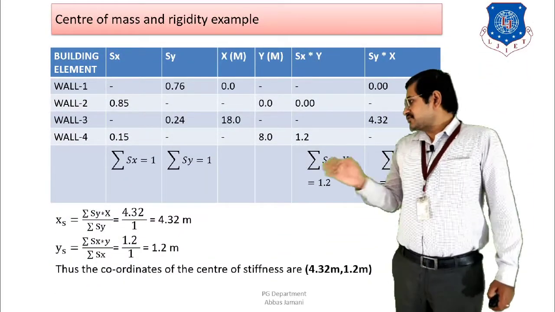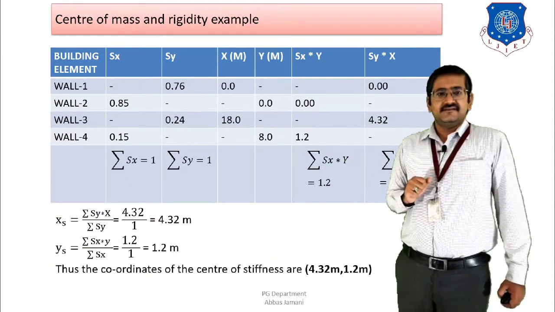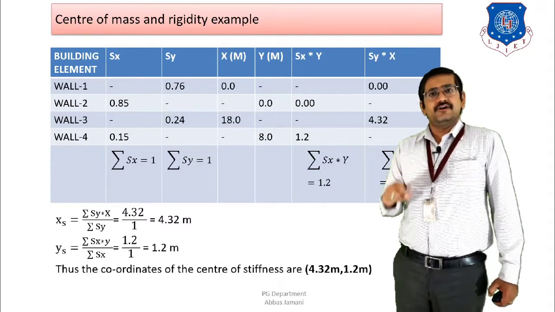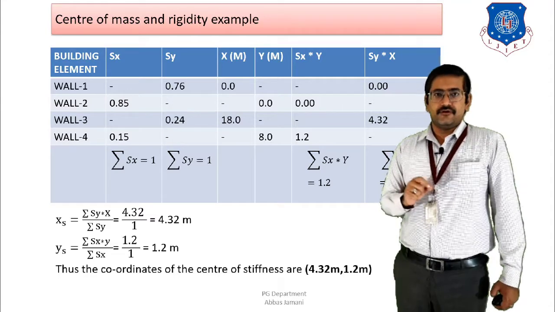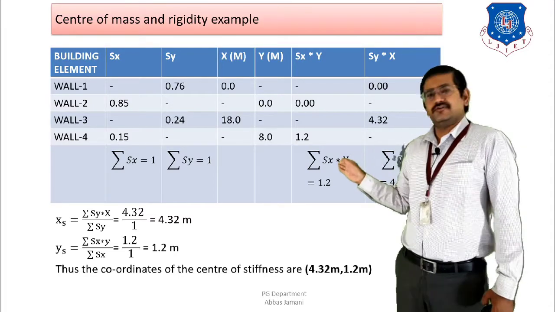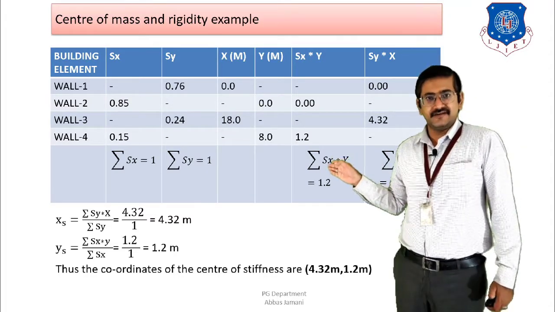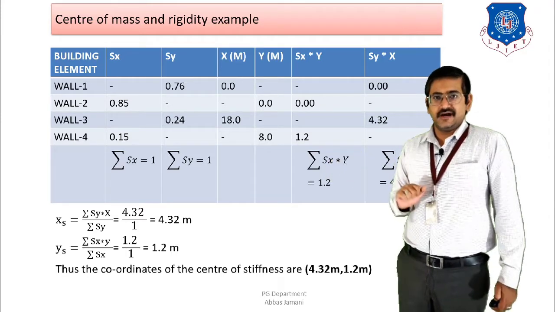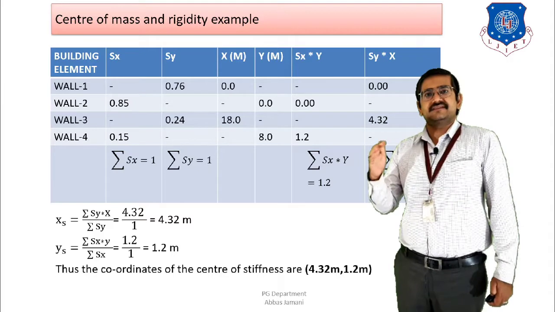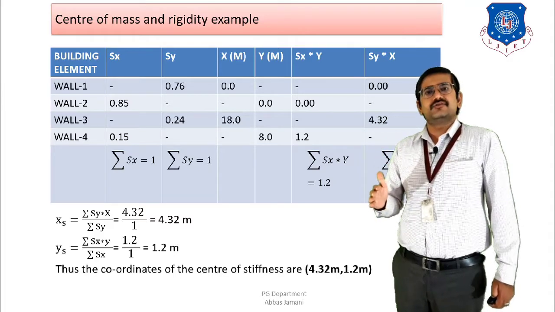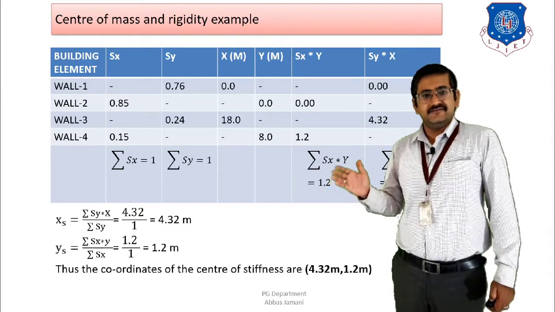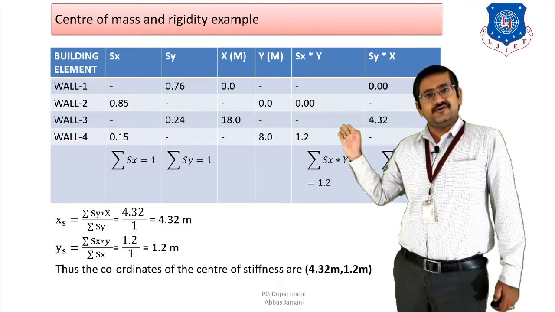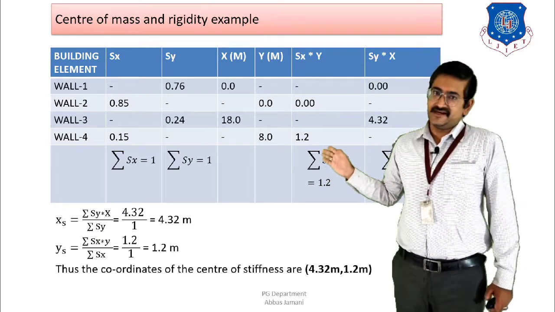If I want to calculate the center of stiffness, then again I have to prepare this kind of table where wall 1, wall 2, wall 3 and wall 4, four walls are shown. The stiffness of these walls are shown in the figure that we have seen earlier, that is S1, S2, S3 and S4. Out of these, the walls that are parallel to X will have the stiffness in X direction, and the walls that are parallel to Y will have the stiffness in Y direction, that is Sy.